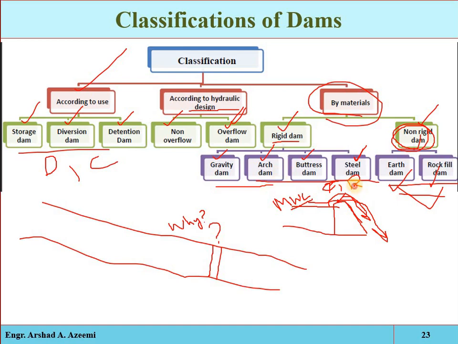If you are constructing a dam from timber, its cost will be less, material is locally available, no transportation cost, not too much power, and the construction duration will be less, but maintenance will be required and stability will be less. So each type has limitations and advantages, but we will select the dam based on the locality, based on the site, whichever is best suited.